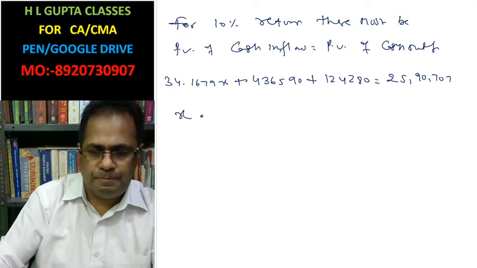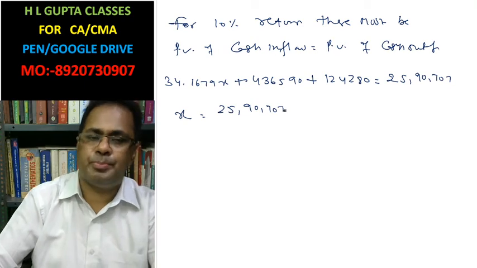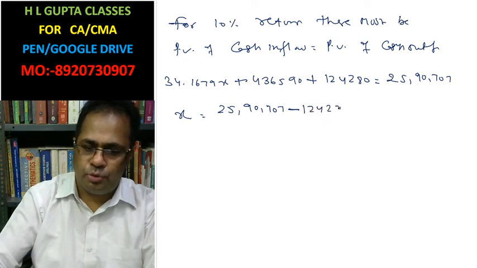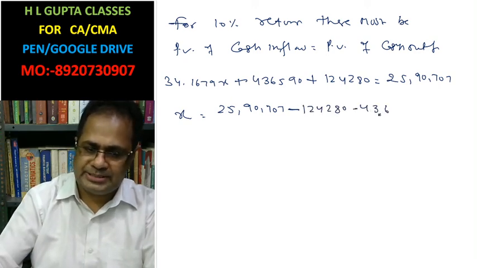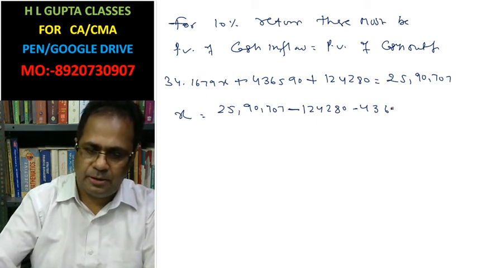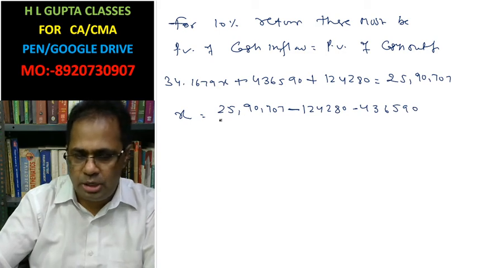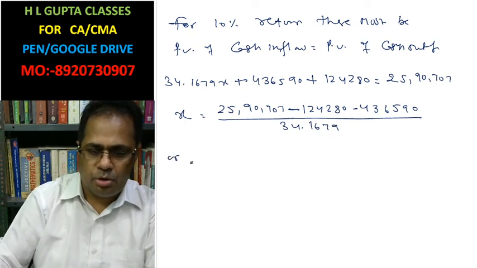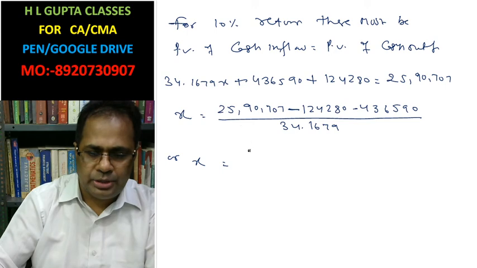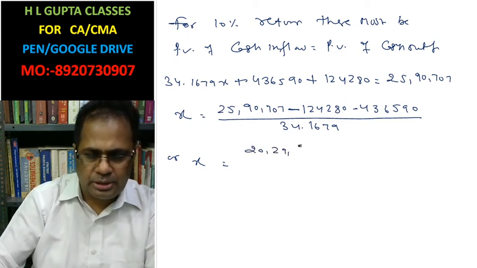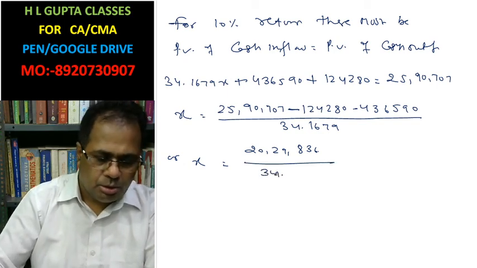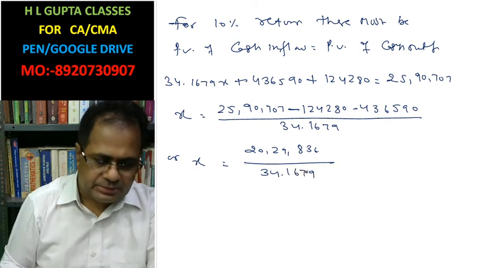Now x equals 25,90,707 minus 1,24,280 minus 4,36,590, whole divided by 34.1679, or x equals 20 lakh 29,836 divided by 34.1679.